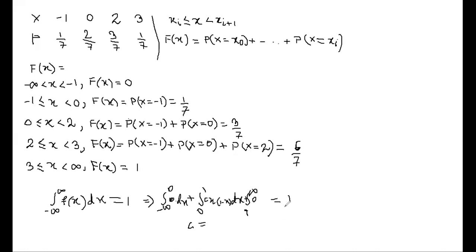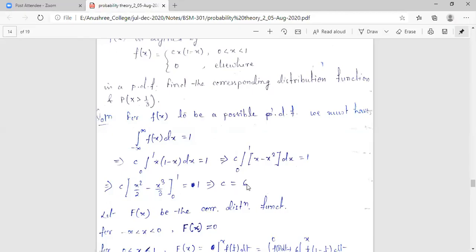Just evaluate this definite integral to get the value of c, since its value will be equal to 1. What is c then? Value of c equals 1. Sorry, value of c equals 6. See, the integral from 0 to 1 gives x squared by 2 minus x cubed by 3, evaluated from 0 to 1, so it becomes c equals 6. Right? In this way, we have got the value of the constant c utilizing the fundamental property of the PDF.